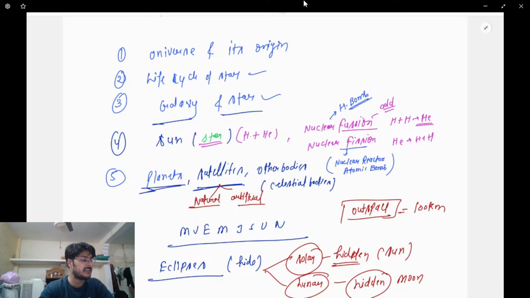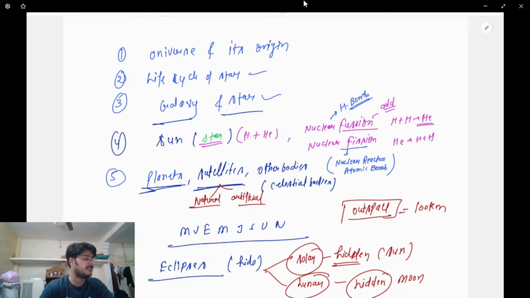It is naturally present there already. So it is a natural satellite. Clear? But if you send a satellite there artificially by rocket, that is an artificial satellite, which is revolving around the sun.